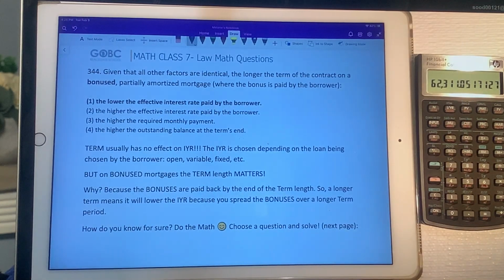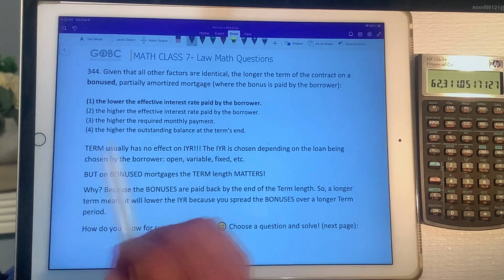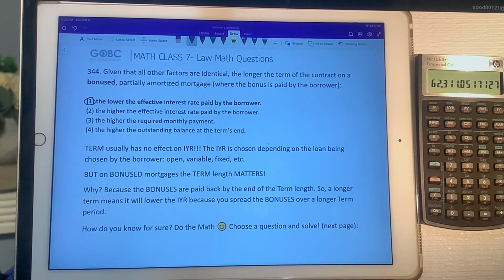Okay, so given that all other factors are identical, the longer the term of a contract on a bonused, partially amortized mortgage will have what effect? The answer is that it will lower the effective interest rate by the borrower. And you're probably telling me, well, you talked about in some other questions previously that the term length doesn't affect anything other than the outstanding balance. Yes, that's usually true. Most of the time that's true.